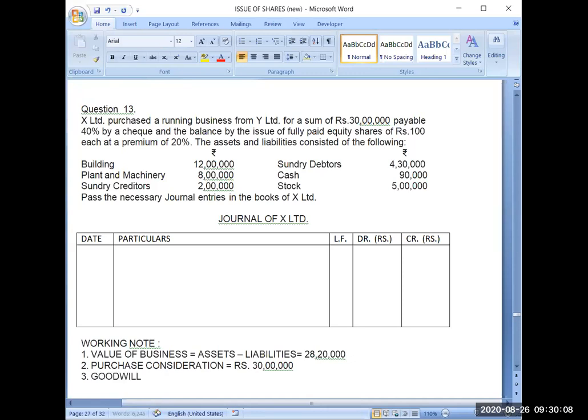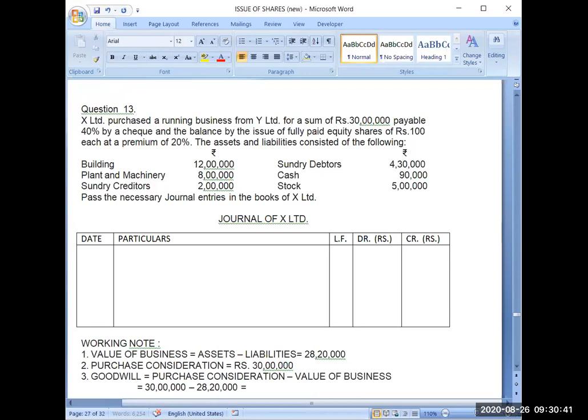Goodwill is equal to purchase consideration minus value of business, is equal to 30 lakh minus 28 lakh 20,000.